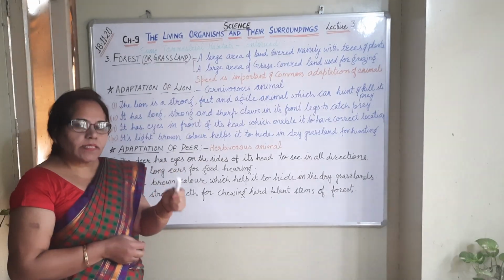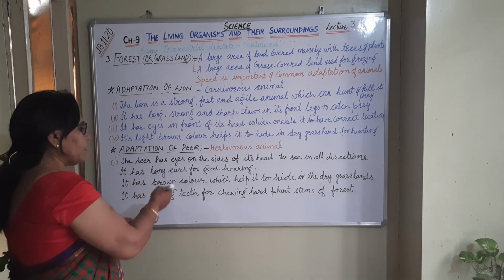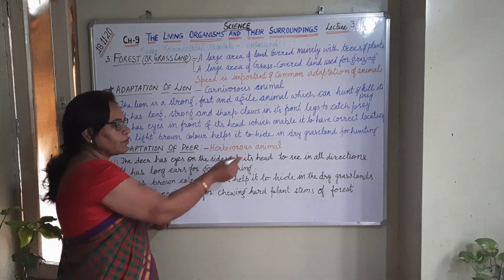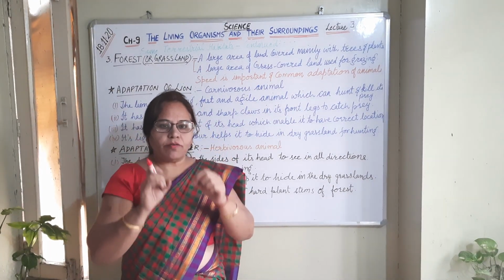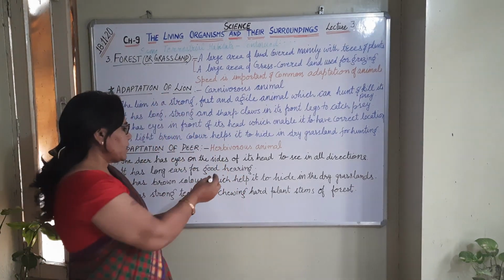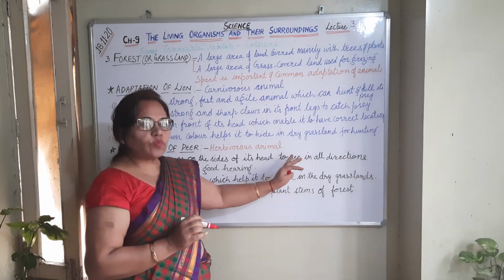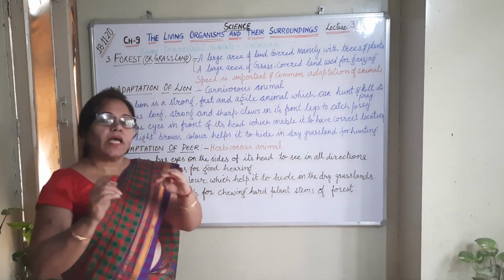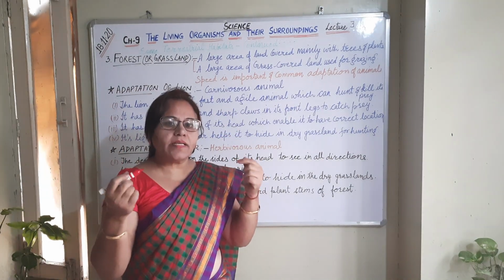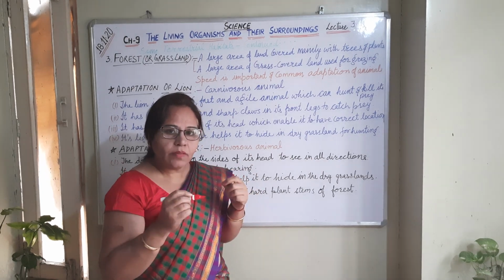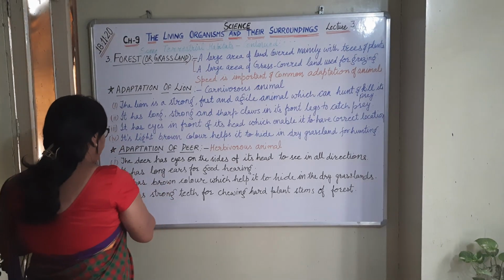So let's discuss its adaptive features. First one is that the deer has eyes on the sides of its head. In the lion we learned the eyes are present in the front of its head, but in this case the eyes are present on the sides of its head. This helps it see in all directions at the same time, so that it can get a correct idea from which side the predator is coming.